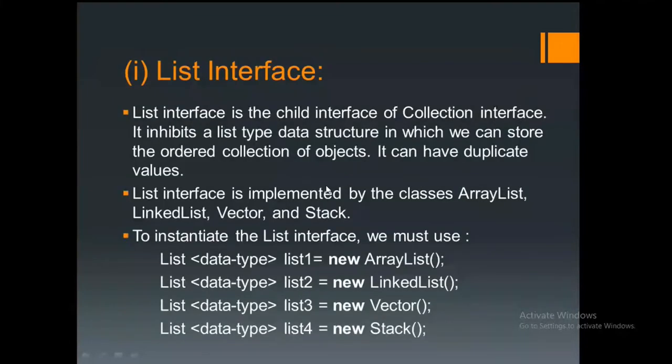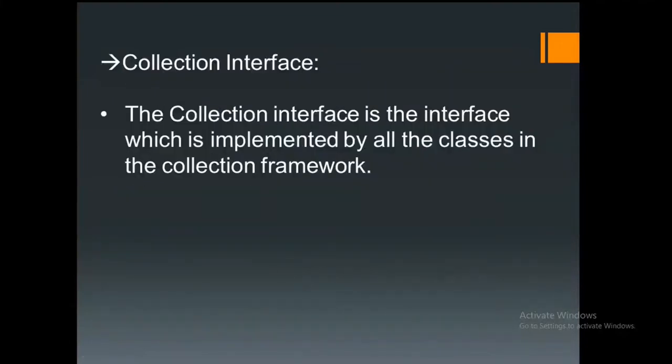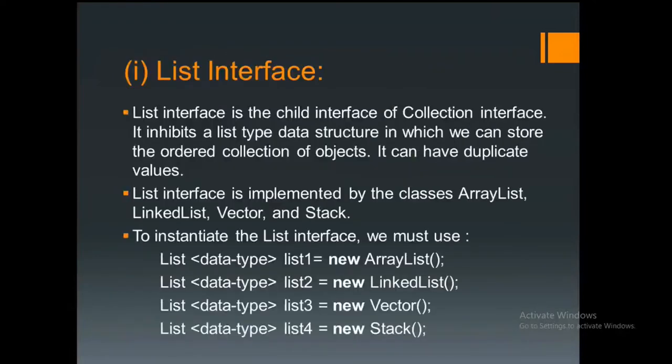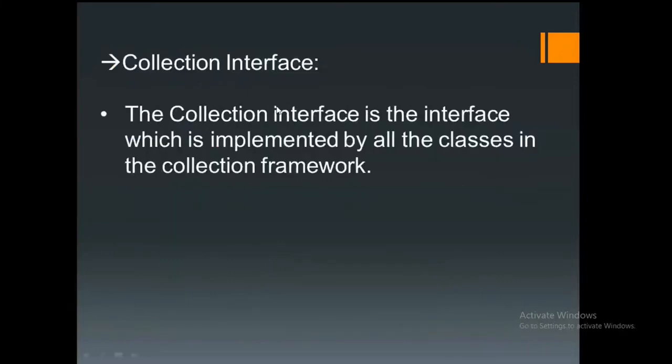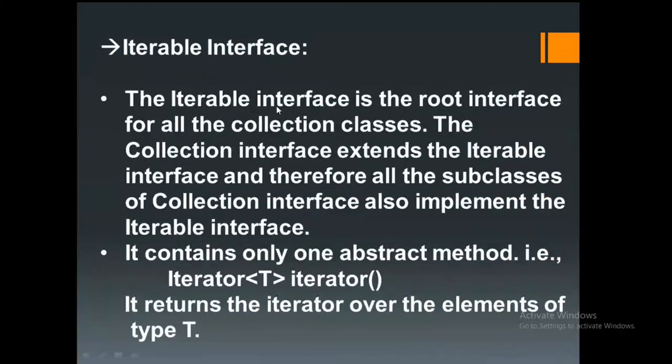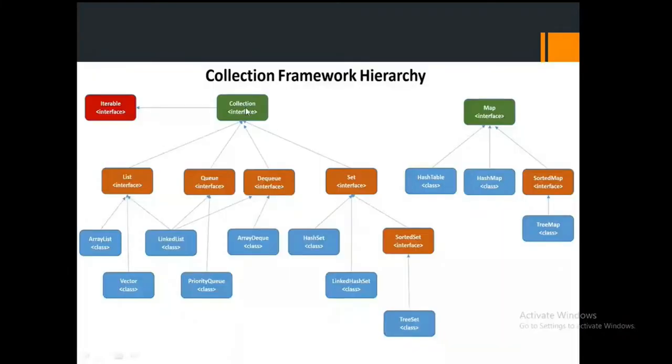You can see ArrayList, LinkedList, ArrayDeque, HashSet, Vector, PriorityQueue, LinkedHashSet, TreeSet, Hashtable, HashMap. These are all part of the collections. To implement any one of these, we require this collection interface. That is why we call this collection a group of objects, a group of entities. Now in the collection interface, we have different classes and different interfaces.